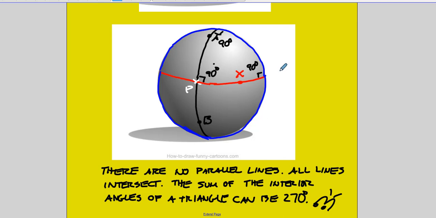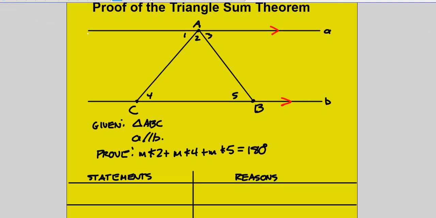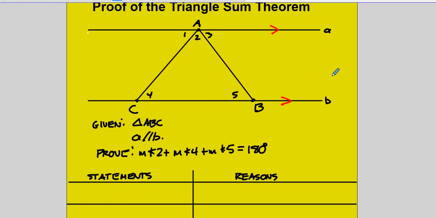Well, anyway, let's get on to the proof of what we're trying to do here. So, proof of the Triangle Sum Theorem. I've got 2 parallel lines AB. I'm giving you that right here in my givens. I have a triangle ABC. I'm going to prove that the measure of angle 2 plus the measure of angle 4 plus the measure of angle 5 has to equal 180 degrees. And that is what we're trying to prove.